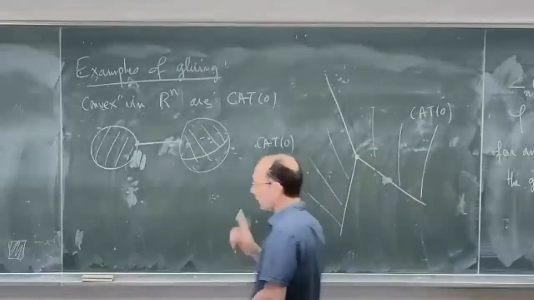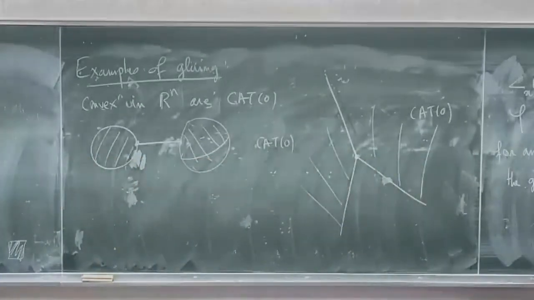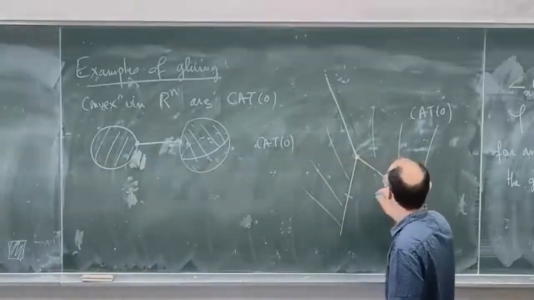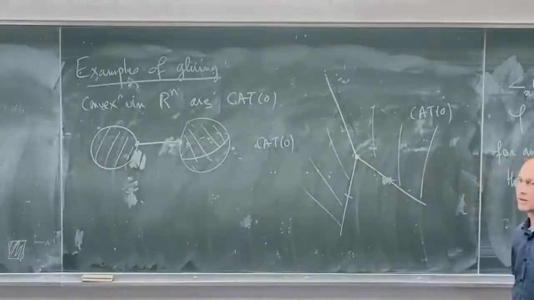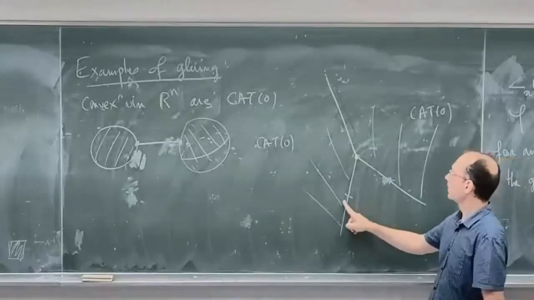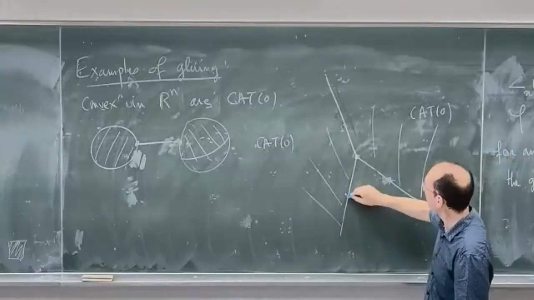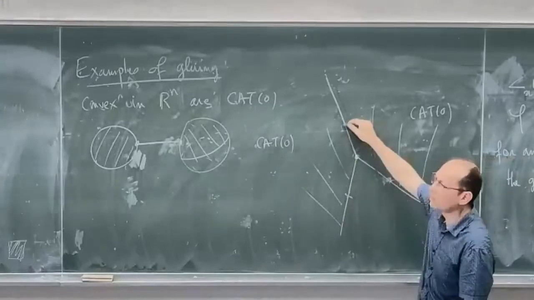And what you have to wonder is what the distance is between these two points, one in X1, the other in X2. You take a point in the gluing region, look at the sum of the distances, and you want to minimize it.